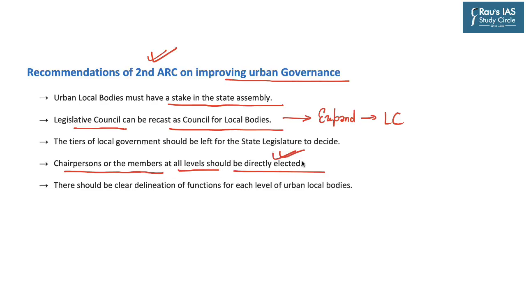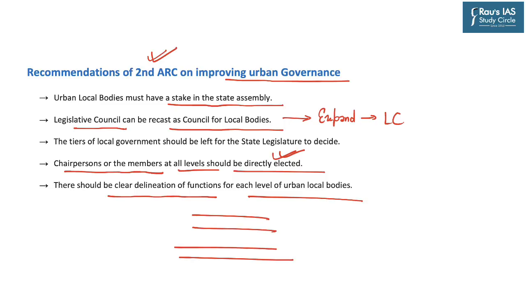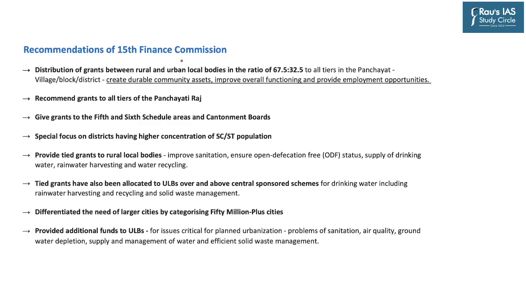So this becomes one of the major recommendations of the Second ARC, and it further says that there should be clear delineation of functions for each level of urban local bodies. That is, the functions at each level of urban local bodies must be clearly demarcated without any overlapping of functions. Now, coming to the 15th Finance Commission recommendation, it has suggested distribution of grants between rural and urban local bodies in the ratio of 67.5 to 32.5% to all tiers in the panchayat: village, block and district.